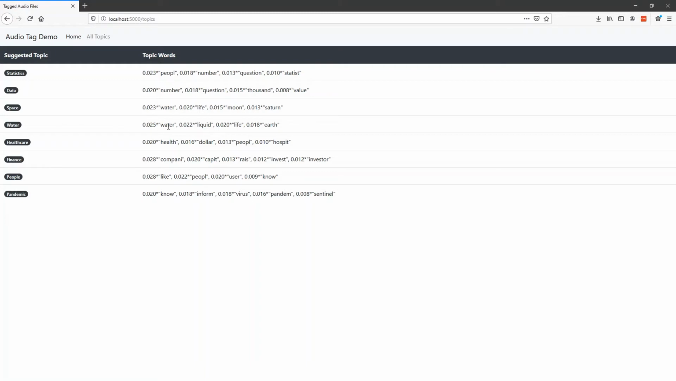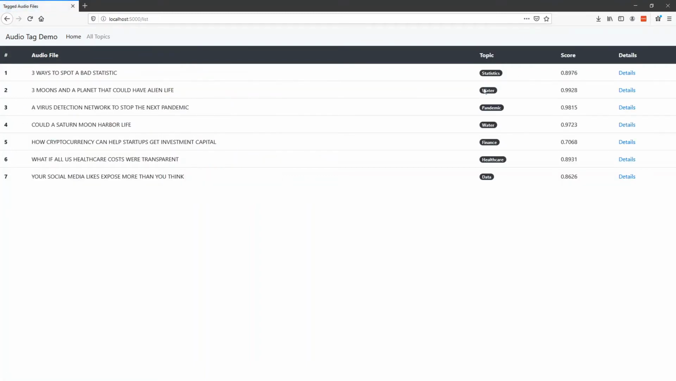For example, when it spoke about water, liquid, life, earth, I assigned it the topic water. Or when it said water, life, moon, and Saturn, I've given it space. So I've gone in and assigned these word clusters specific topics. And then the application assigned the topic that it thought was discussed most in that particular document or audio file in this case. So that's the score in there.